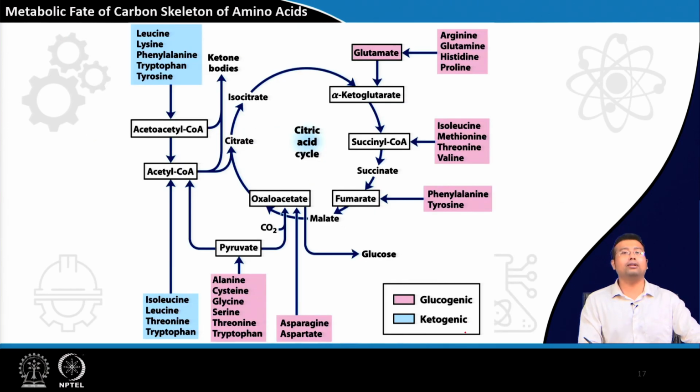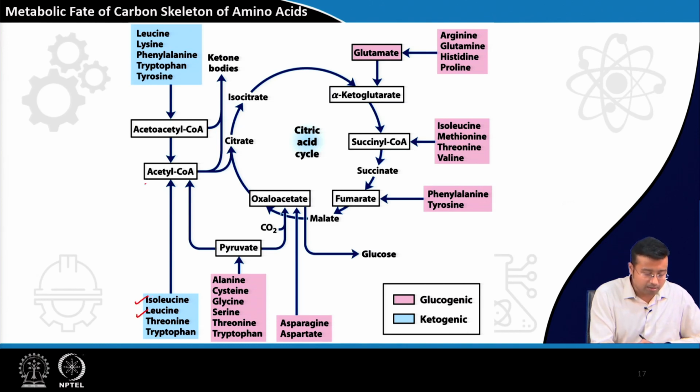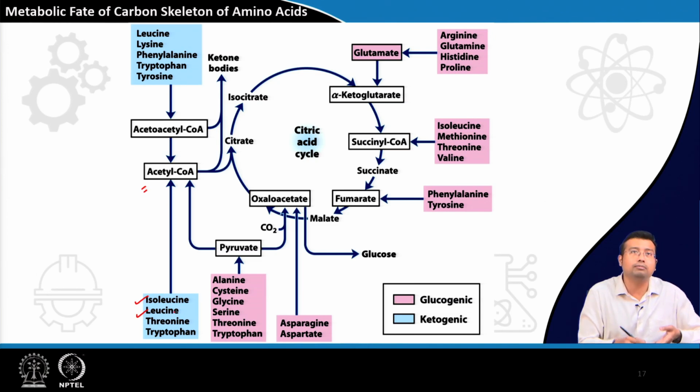Looking at the metabolic fate of the branch chain amino acids, you see isoleucine and leucine are forming acetyl coenzyme A, leucine exclusively forming acetyl coenzyme A, whereas isoleucine is also forming succinyl coenzyme A along with valine.